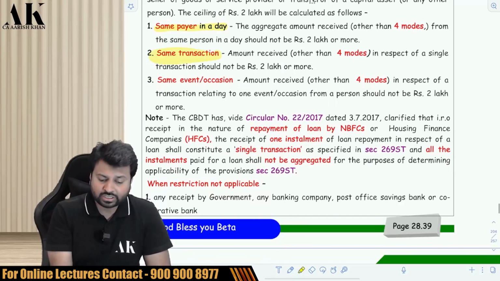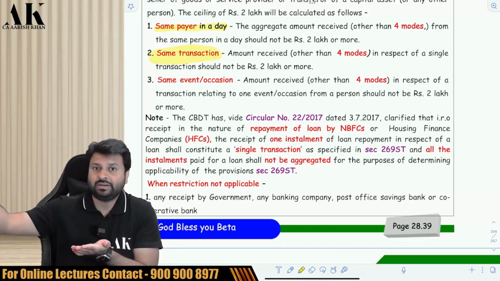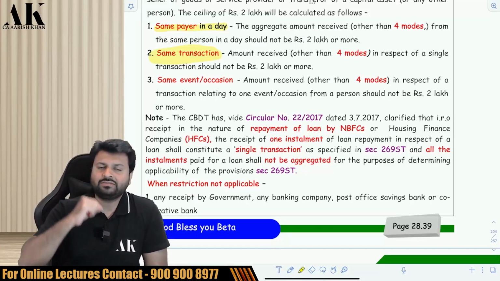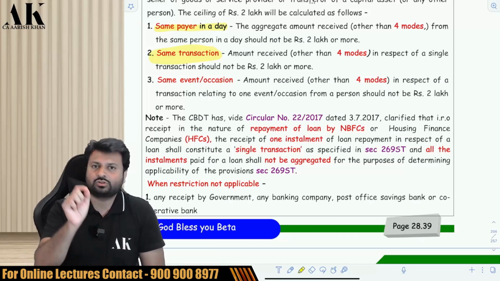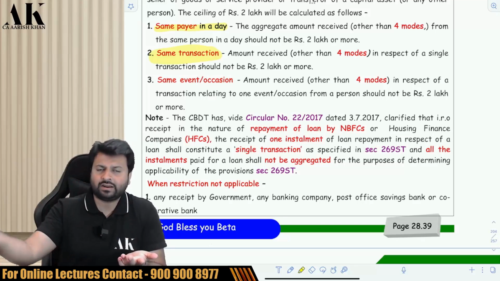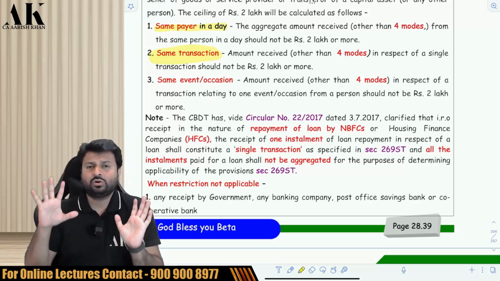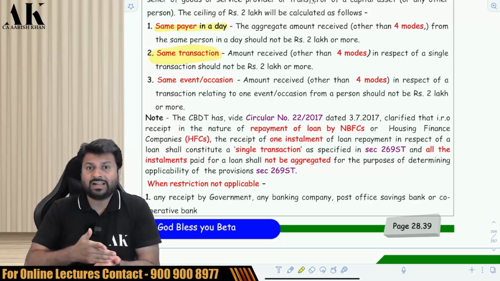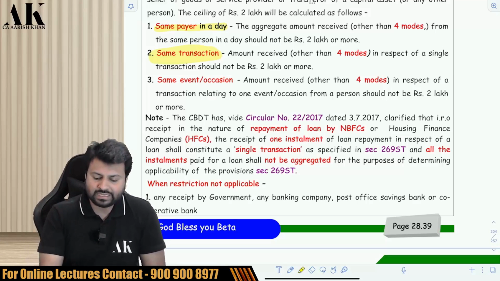Now, same transaction. When you talk about the same transaction, you cannot receive 2 lakh or more in cash even on different days. For example, if I have sold you goods of 3 lakh rupees today and made an invoice of today's date, and you pay me 75,000 cash today, 75,000 tomorrow, 75,000 the day after, and another 75,000 the day after that, totaling 3 lakh rupees in cash, but the transaction is of a single day, then also 269ST and 271DA will be applicable.